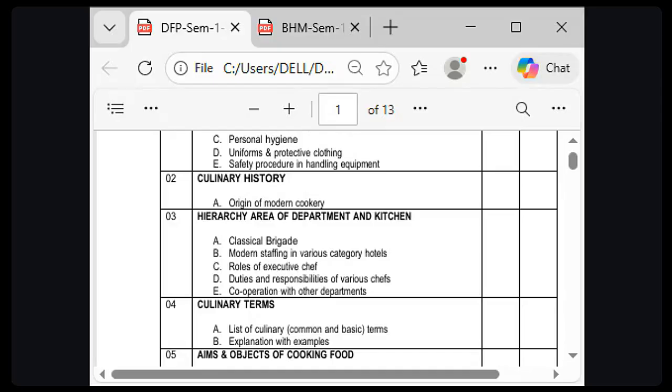Next we move to the fifth chapter, aims and objectives. The topic is aims and objectives of cooking. Why do we need to cook the food? What are the aim and objective? Various textures: how many kinds of texture after cooking, various consistency, the consistency of the soups, sauces and others, and how we have to keep them.